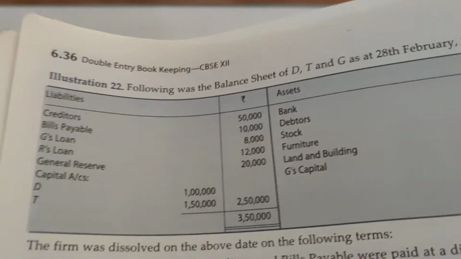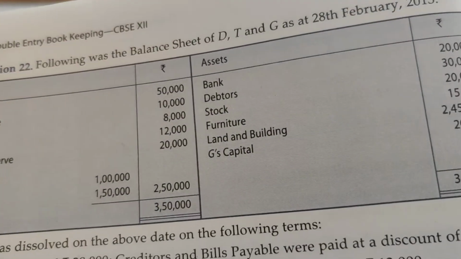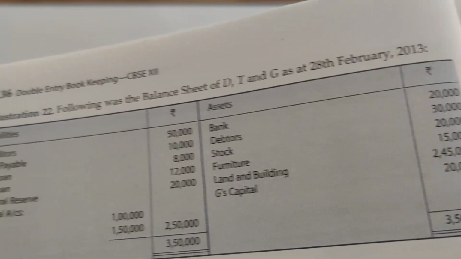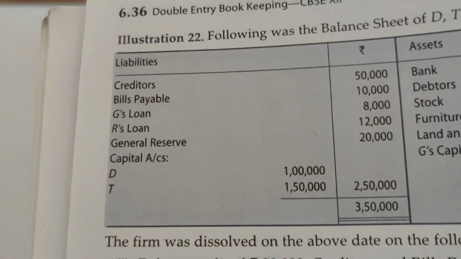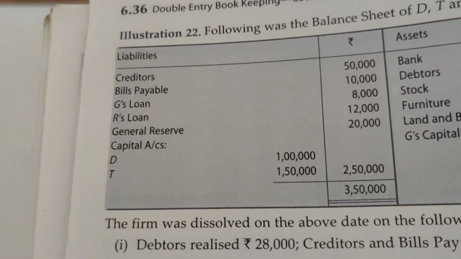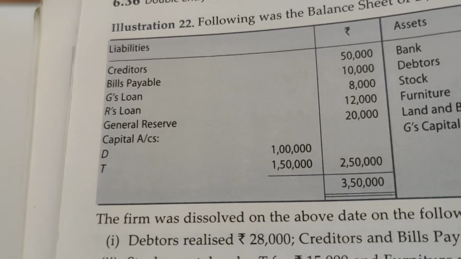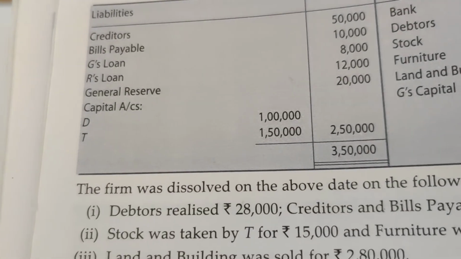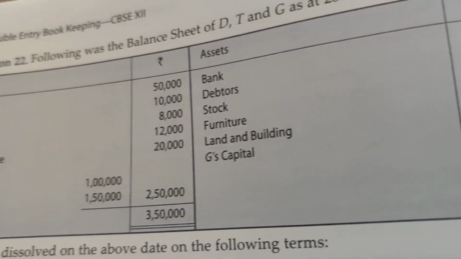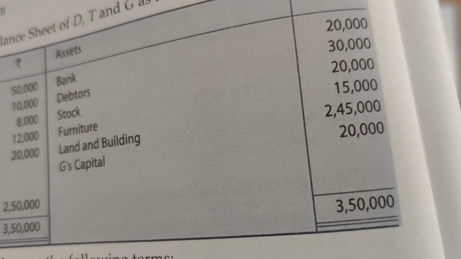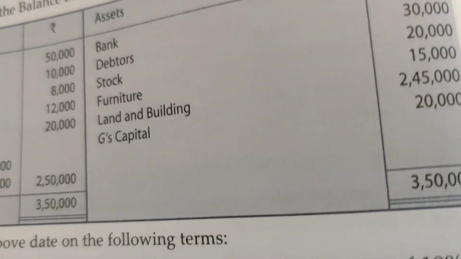See, one balance sheet is given to us. The following was the balance sheet of partners D, T and G as on 28 February 2013. See what is given on the liability side: creditors, bills payable, outside liabilities, G loan, R loan, general reserve and capital accounts. Clear? What is given on the asset side? Bank, debtors, stock, furniture, land and building and G's capital.